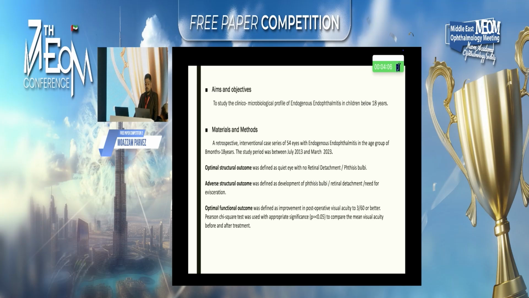Optimal functional outcome was defined as improvement in post-operative visual acuity to 3 by 60 or better. Pearson chi-square test was used with appropriate significance, that is p less than 0.05, to compare the mean visual acuity before and after treatment.